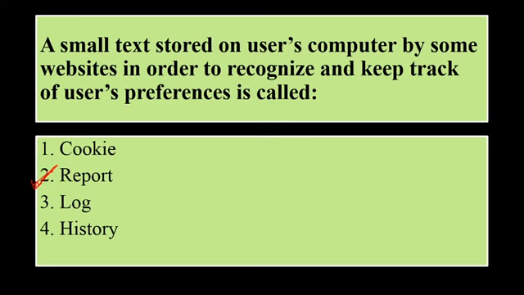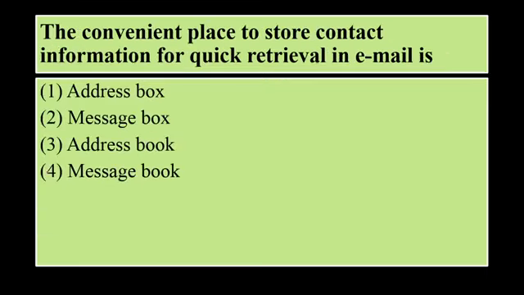The convenient place to store contact information for quick retrieval in email is address box or message box, address book or message book. So it is basically an address book, which is a convenient place to store contact information for quick retrieval in email.